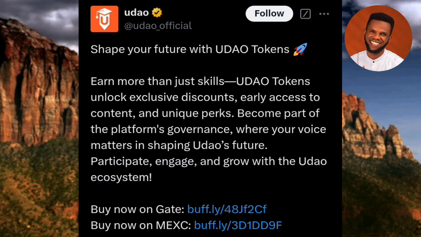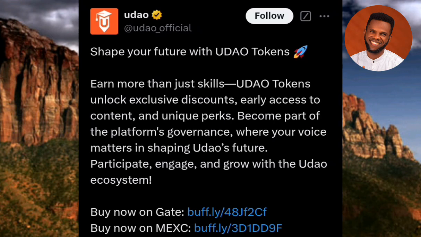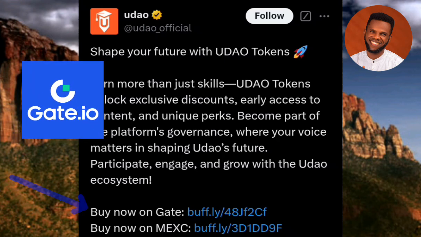UDAO tokens unlock exclusive discounts, early access to content, and unique perks. Become part of this platform's governance where your voice matters in shaping the UDAO's future. Participate, engage, and grow with the UDAO ecosystem. So guys, now you can see what is written down there. They say buy now on Gate. So you can actually buy this UDAO token on Gate.io platform, on the Gate.io exchange.